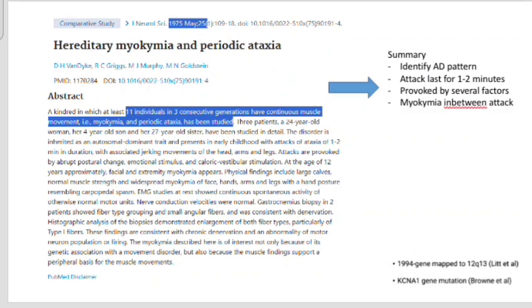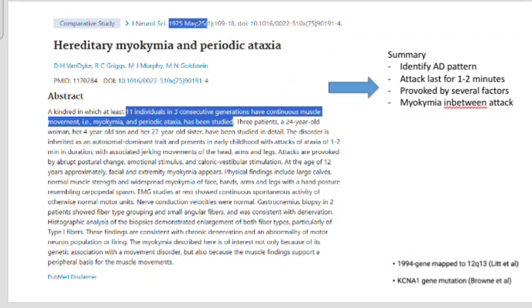It took around 20 years for technology to develop, and later another scientist found the responsible locus in chromosome 12, in the long arm here. Then later the relevant gene was identified: it's the KCNA1 gene.